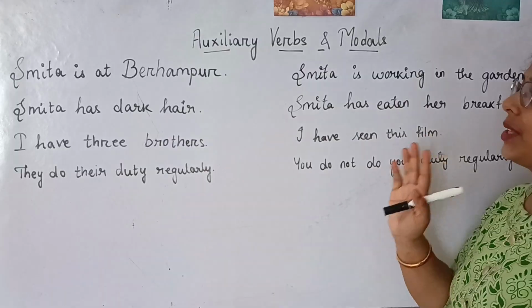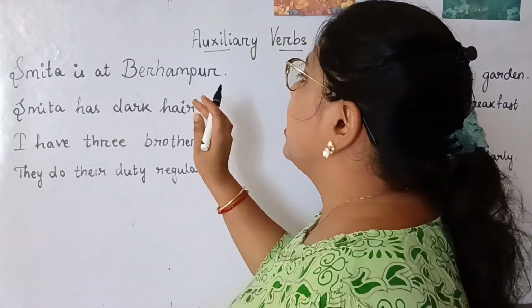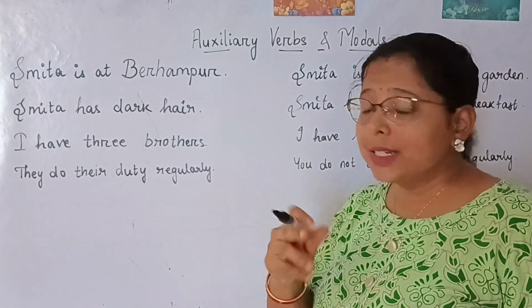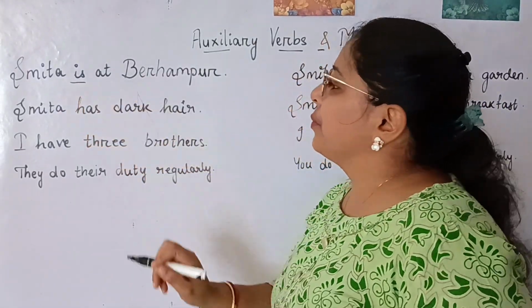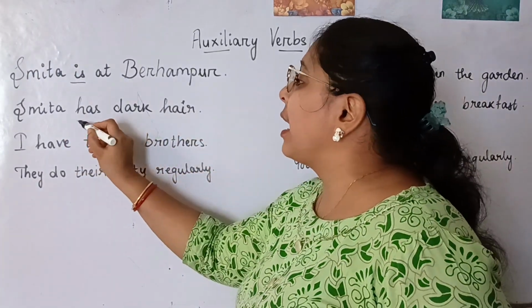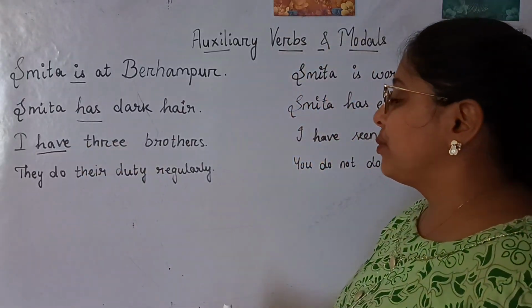Clear with the sentences? Now, in this sentence, do we have a verb? Yes, we have a verb. Without a verb, we cannot form a sentence. Is is the verb here. And in the second sentence, Smita has dark hair, has is the verb. I have three brothers: have is the verb.